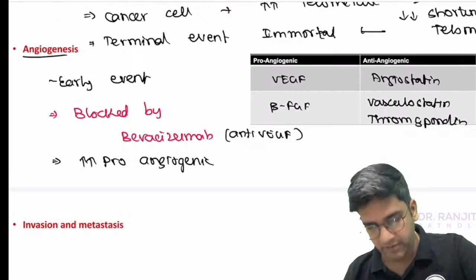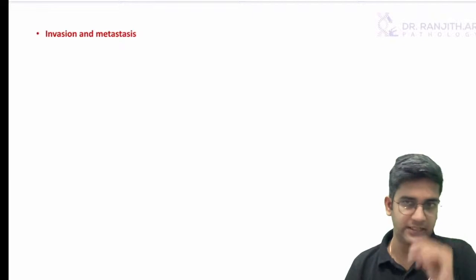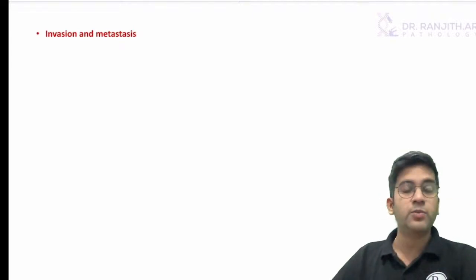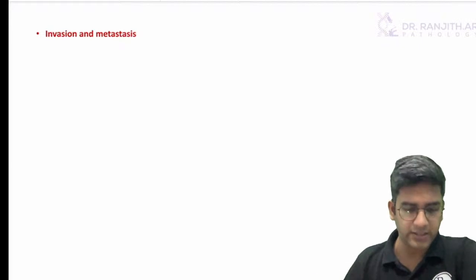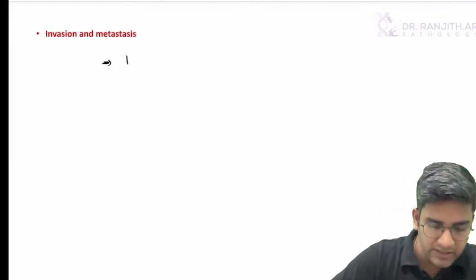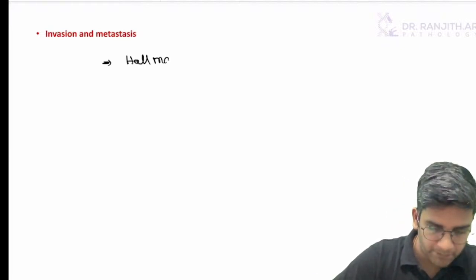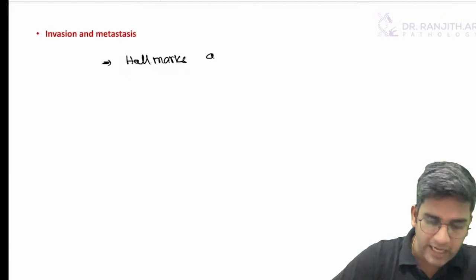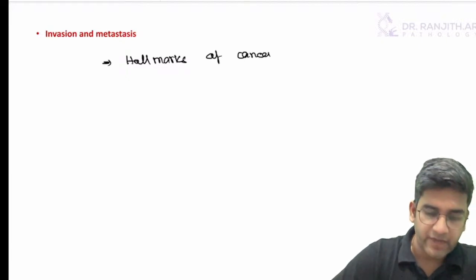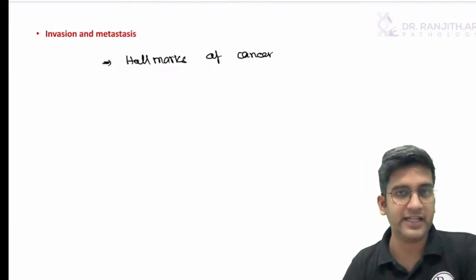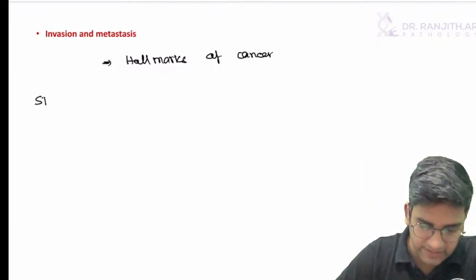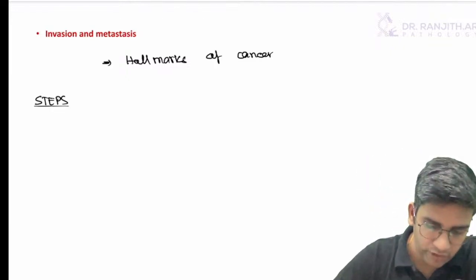Fine. Okay. Then we'll talk about invasion and metastasis. Okay. Samantha, you asked about what do I mean by the steps of metastasis. This is what I mean by steps of metastasis. Both invasion and metastasis are hallmarks of cancer. Okay, they are hallmarks of carcinogenesis. If I know it's invaded, definitely cancer. If I know it's spreading, metastatic, it's definitely cancer, right? So what are the steps of metastasis? There are multiple steps involved in metastasis.